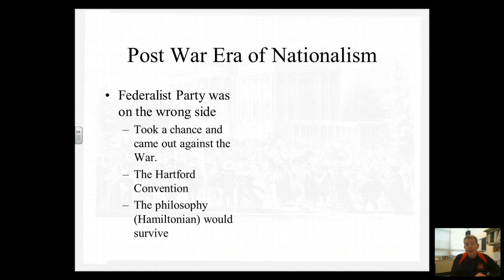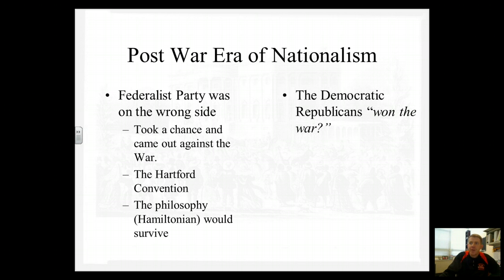And so, despite the fact that the Federalist Party is going to disappear, what I want you to remember is that the Hamiltonian philosophy is not going to disappear. The thing that's going to happen, and this is where it's going to get a little confusing for us for maybe about a week and a half during this Jackson era, is that the Democratic Republicans won the war, and therefore they're going to be the party that survives.